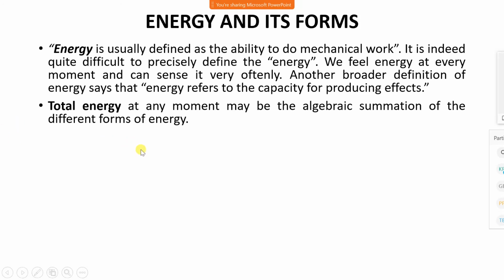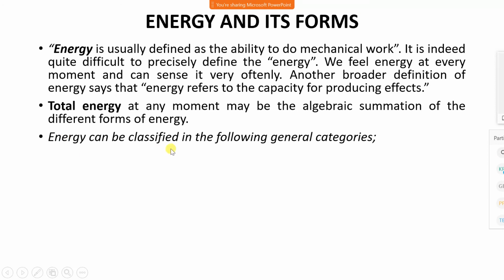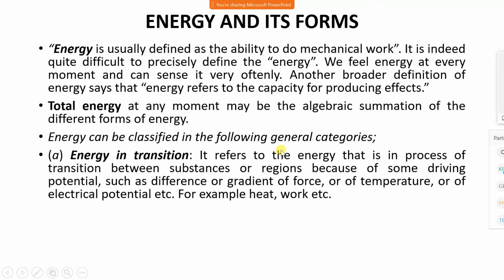Total energy at any moment may be the algebraic sum of all the different forms of energy. Now we will define different forms of energy: internal energy and external energy. Total energy is the sum of internal energy and external energy. Energy can be classified in the following general categories. First is energy in transition.